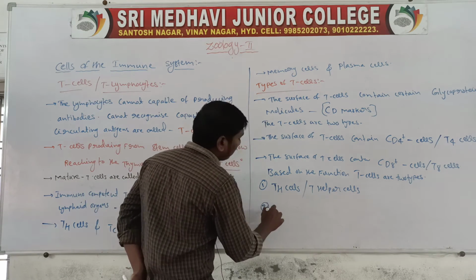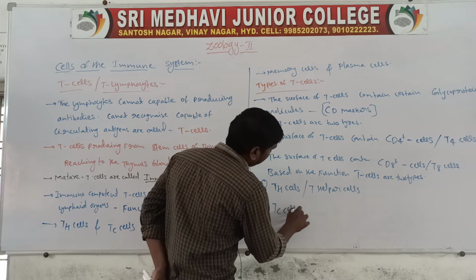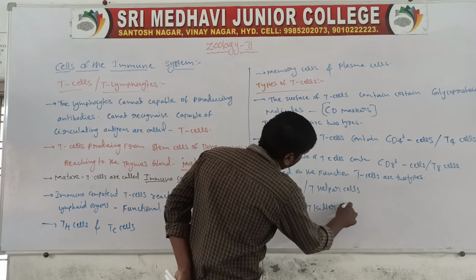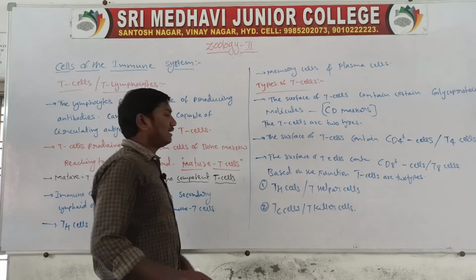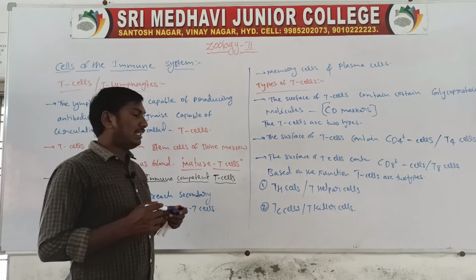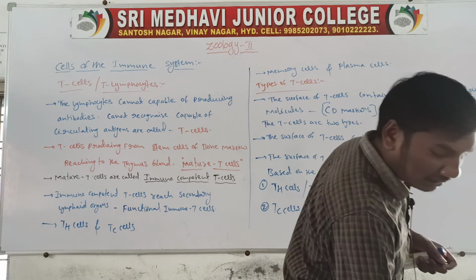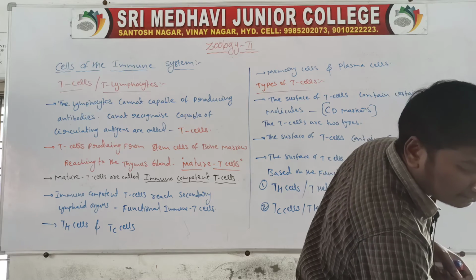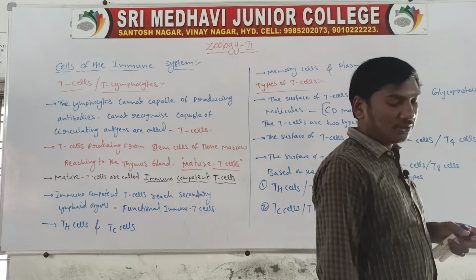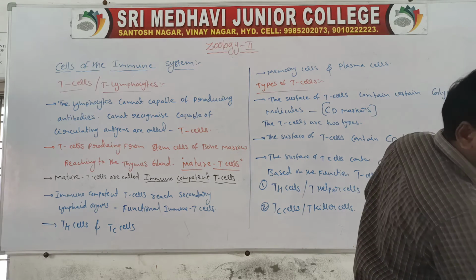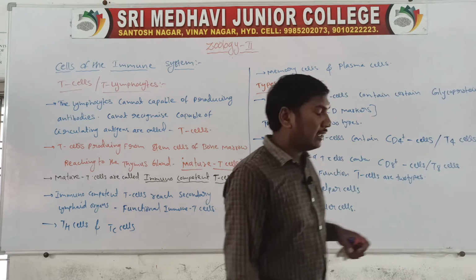Second one, TC cells or T killer cells. So the two types are T helper cells and T killer cells. First, the T helper cells.